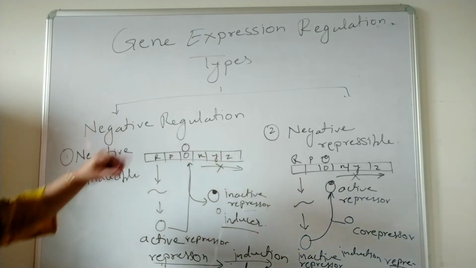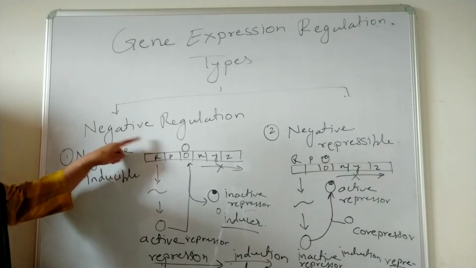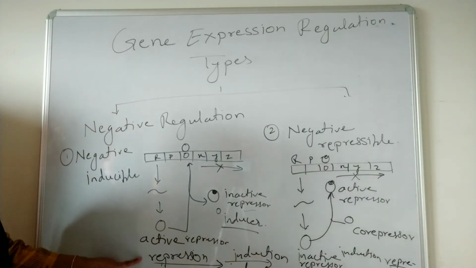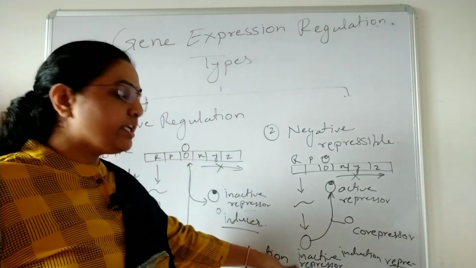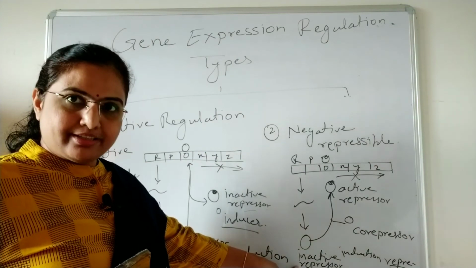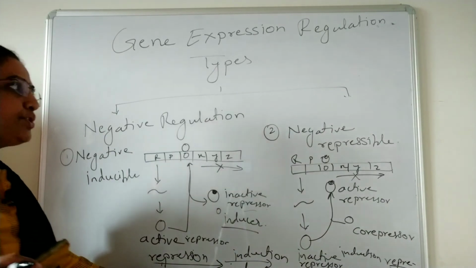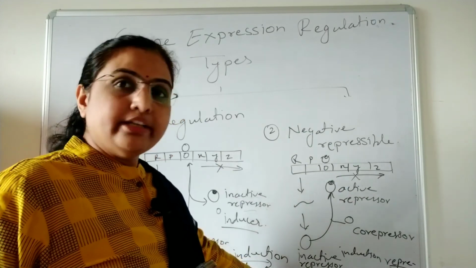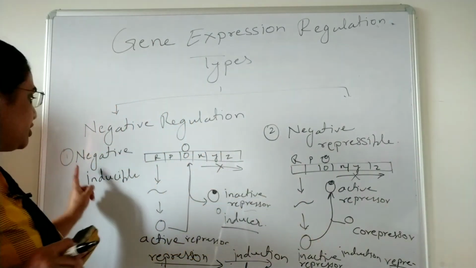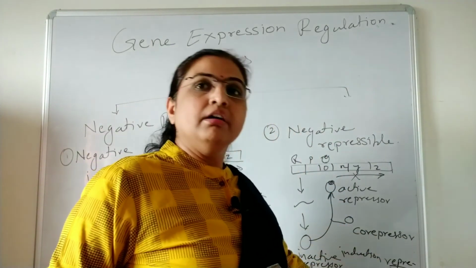In comparison, when you observe the negative inducible and the negative repressible regulation, the regulatory gene product in the negative inducible is the active repressor, and in the negative repressible it is the inactive repressor. In the negative inducible, the first stage is repression, and in the negative repressible, the first stage is induction. In the negative inducible, the second stage is induction, and in the negative repressible, it is repression.